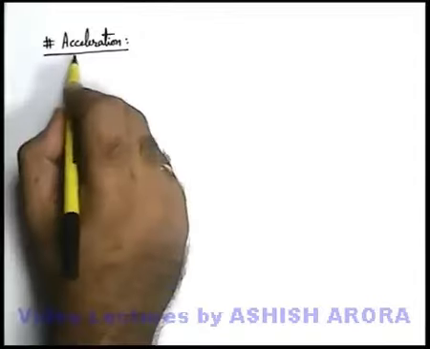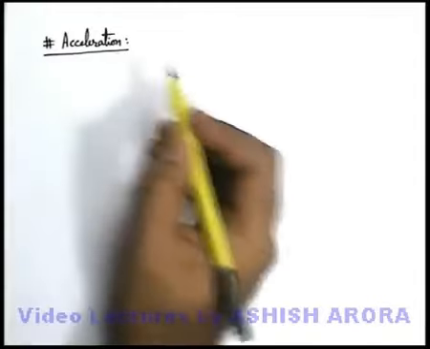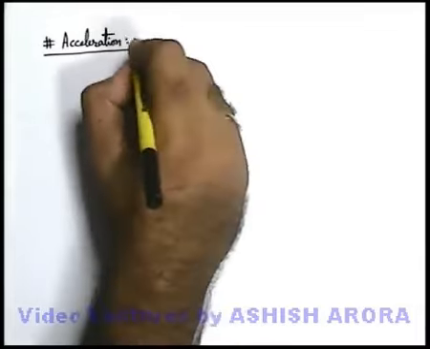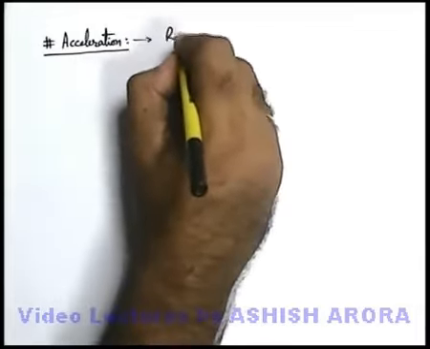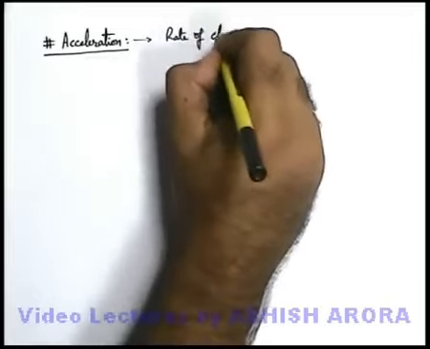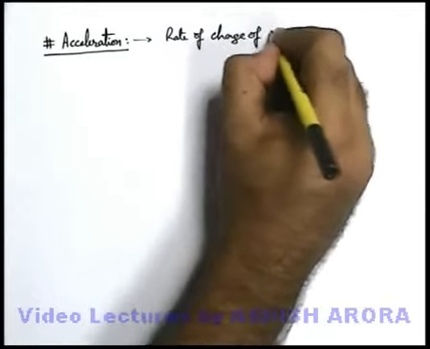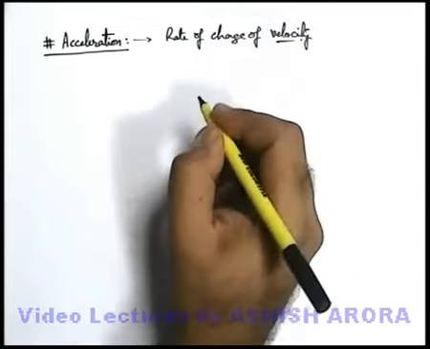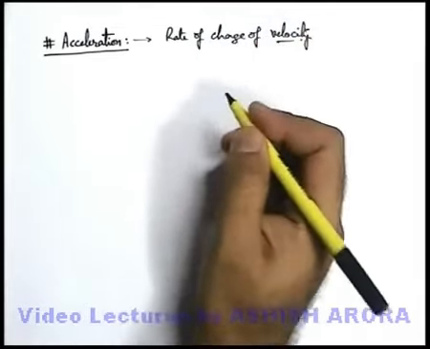Let's discuss acceleration. I think in your earlier classes you might have covered that acceleration is the rate of change of velocity. But here we define acceleration as an instantaneous term.